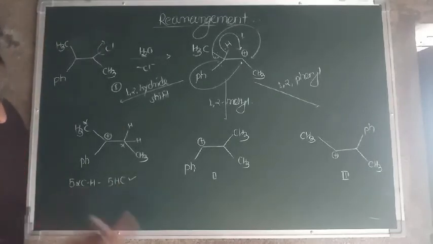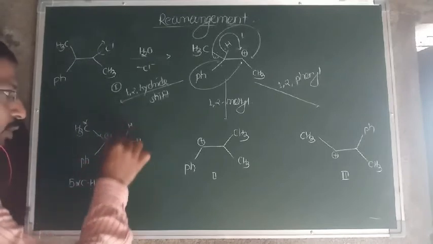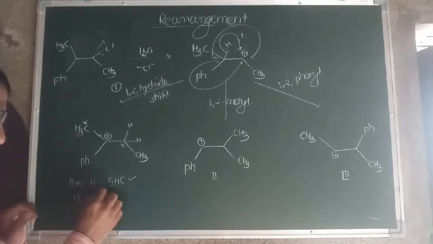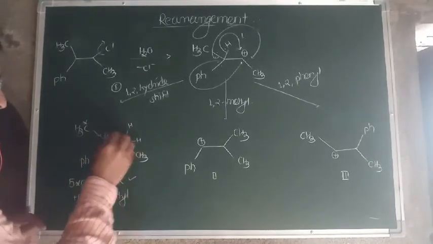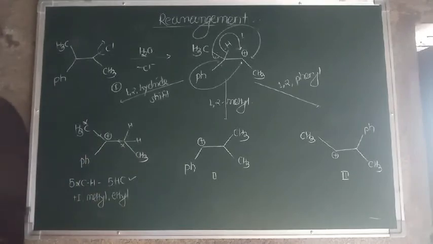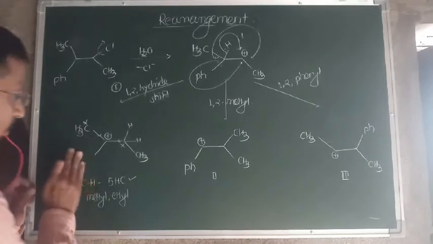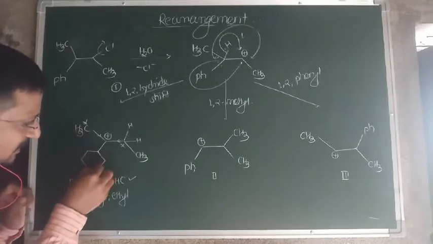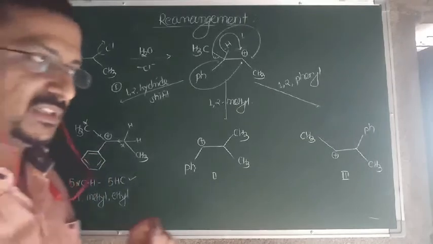Along with that, there is a plus I inductive effect of methyl and somewhat plus I inductive effect of the ethyl group. Now, one more point: if I expand the structure of phenyl like this, we already studied the resonance concept.